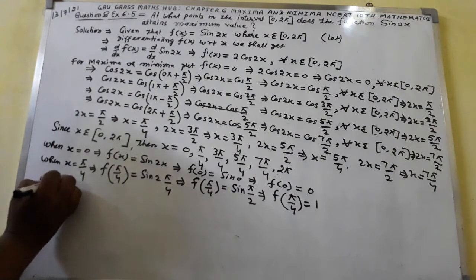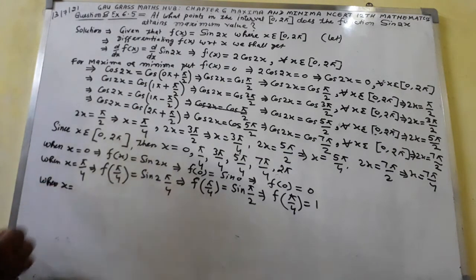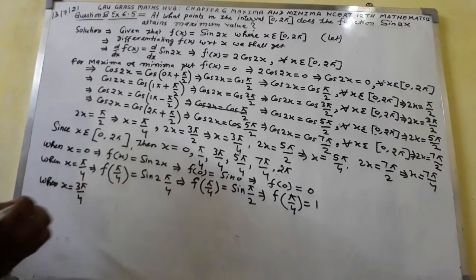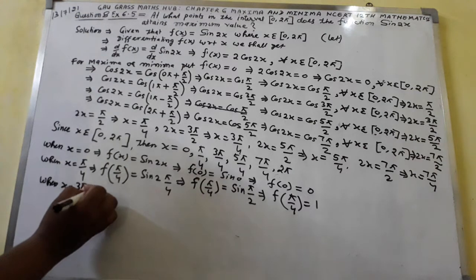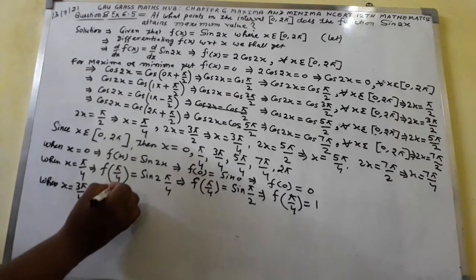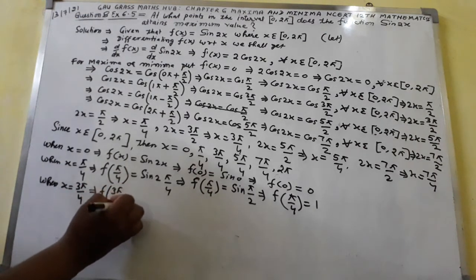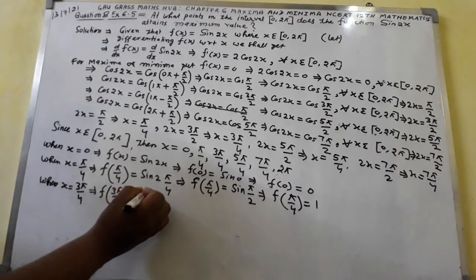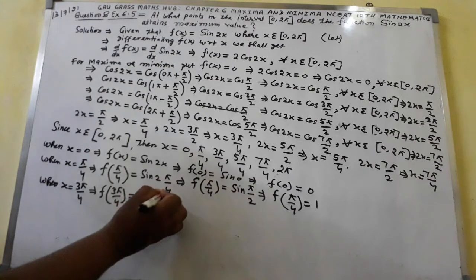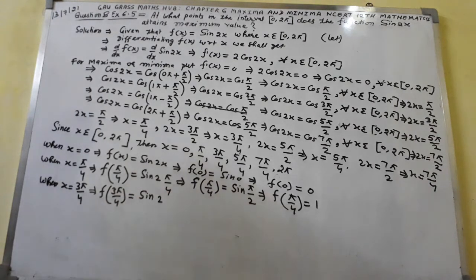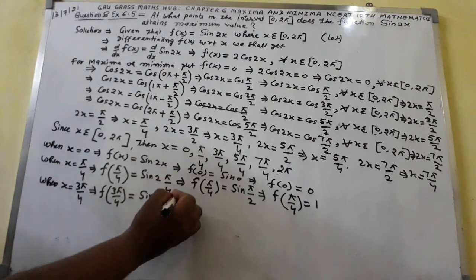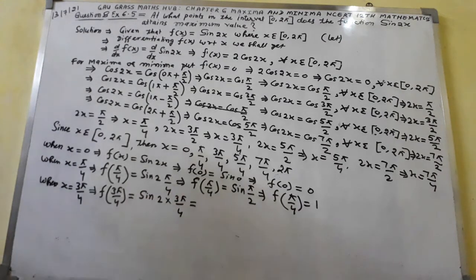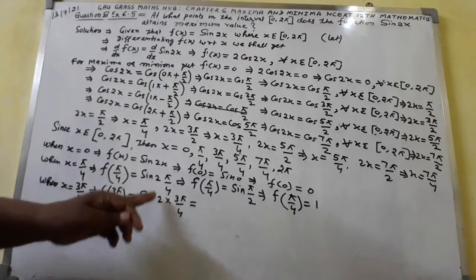When x equal to 3 pi by 4 implies that f of 3 pi by 4 equal to sin 2 multiply to 3 pi by 4, here you can see 2 is there.